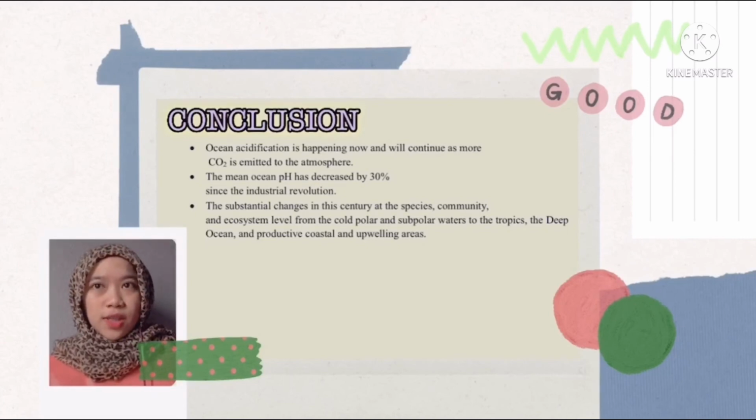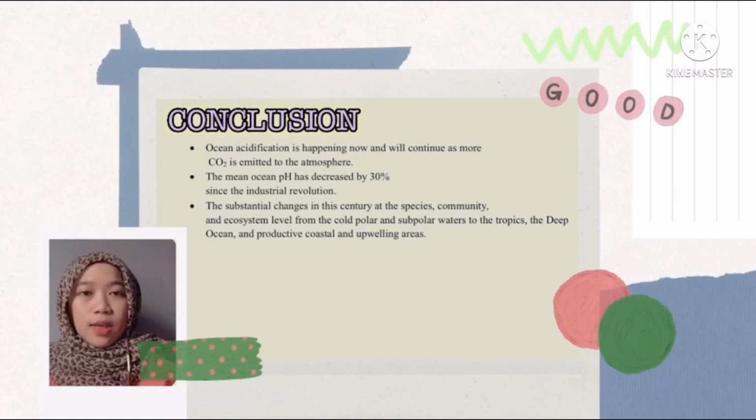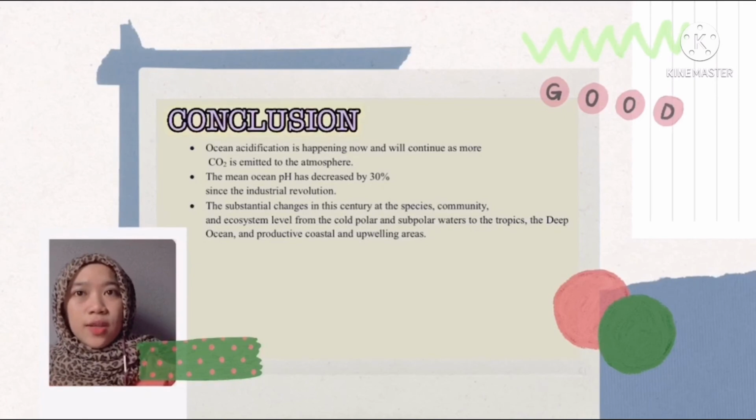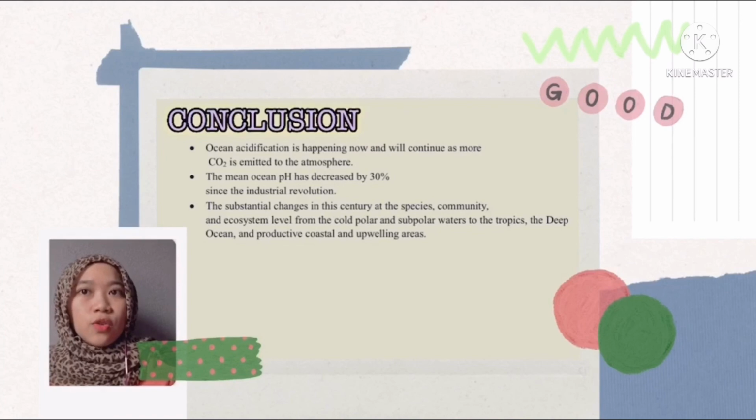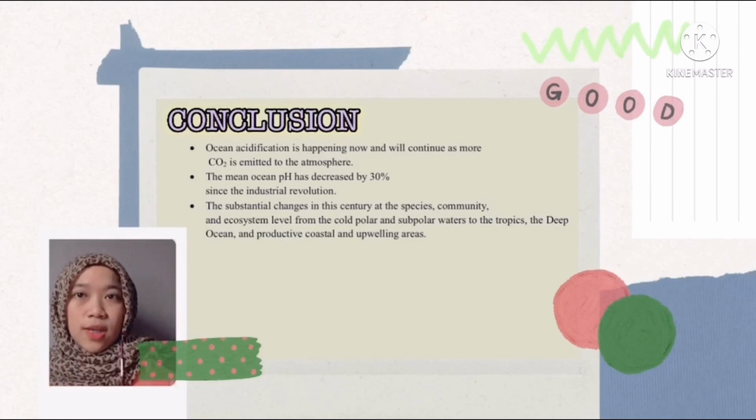Ocean acidification is happening now and will continue as more CO2 is emitted to the atmosphere. If CO2 emission continues at the same rate, the current evidence points towards substantial changes in the century at the species, community and ecosystem level from the cold polar and subpolar waters to the tropics, the deep ocean and productive coastal and upwelling areas. Last but not least, we should take care of our ocean and try our best to prevent this continuous problem from happening.